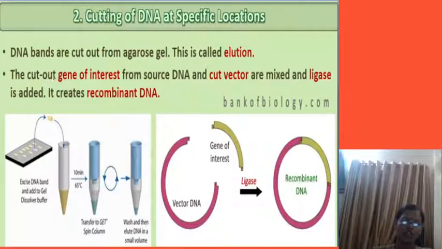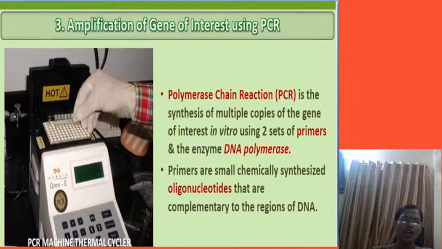I have told you the cut-out gene of interest from source DNA and the cut vector are mixed and joined by ligase. It is called recombinant DNA. Same here: this is one vector, and it is joined here. This is called recombinant DNA. Now we'll see the amplification of the gene of interest by using PCR.